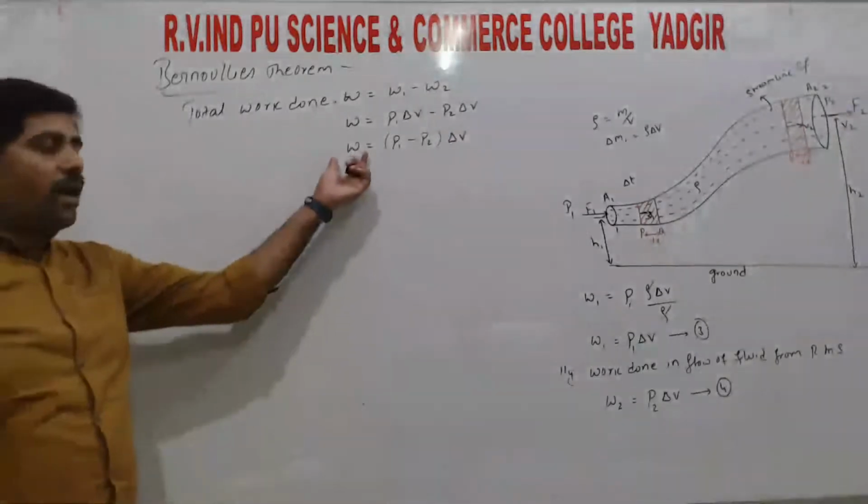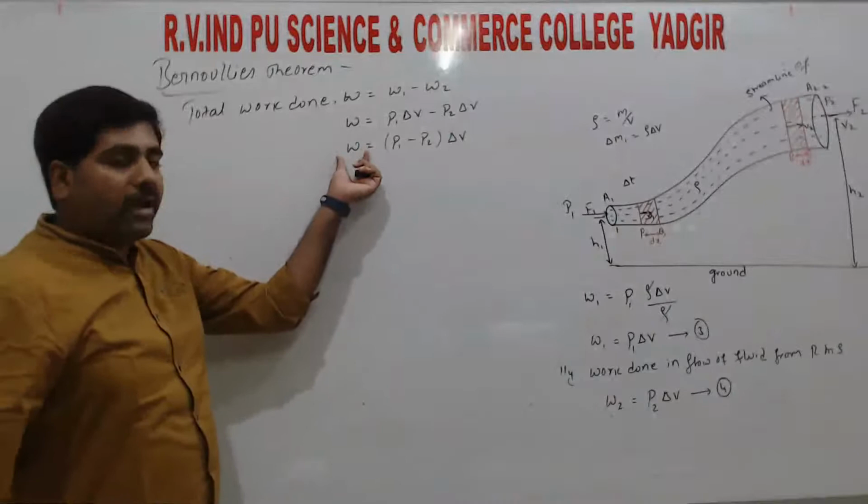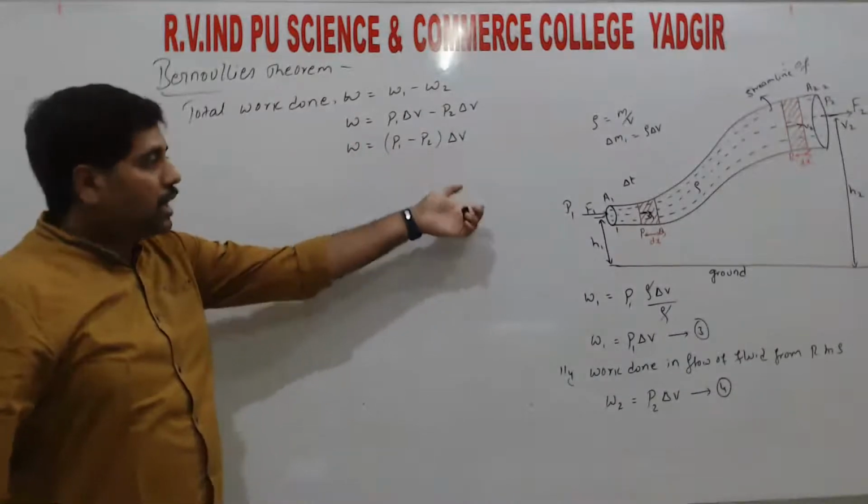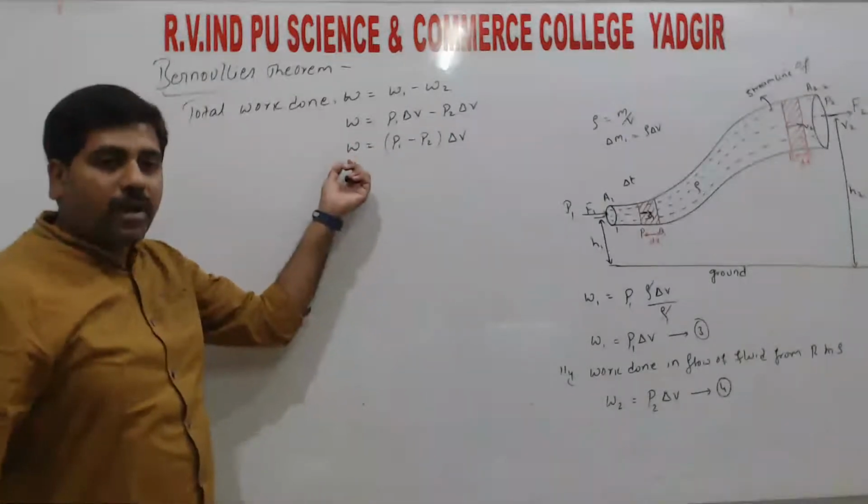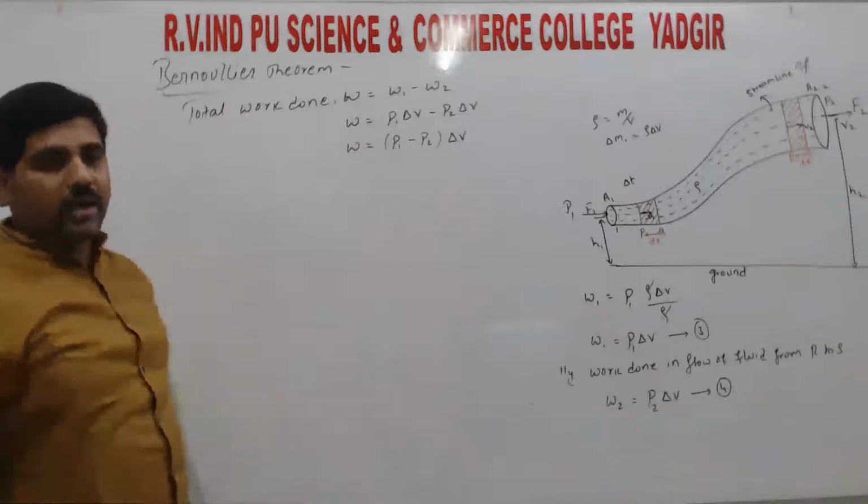Some part of this work done is used as kinetic energy and some part of this work done is used as potential energy, right?